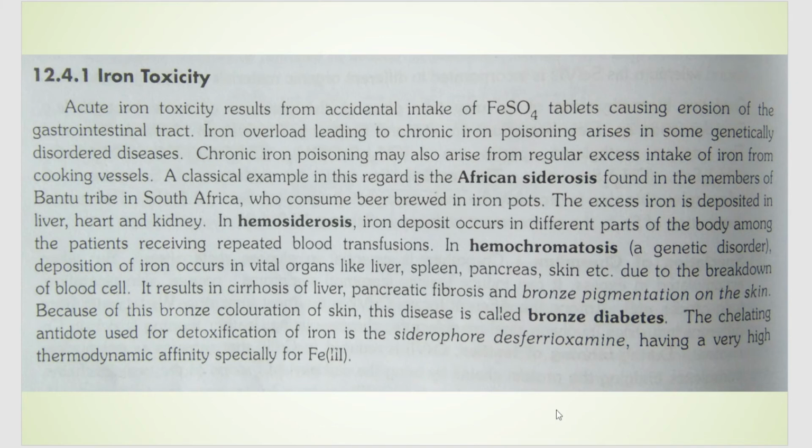Okay. So how to treat all these diseases, that is iron related problems, is you use a chelating antidote. A chelating antidote is nothing but something that can bind to the iron, it can form a complex with iron. Hence iron won't be free to go and get accumulated in different parts of the body, and it is easily excreted out of the body. Such an agent, an example is desferoxamine, which has high affinity for iron and can form a bond with iron.